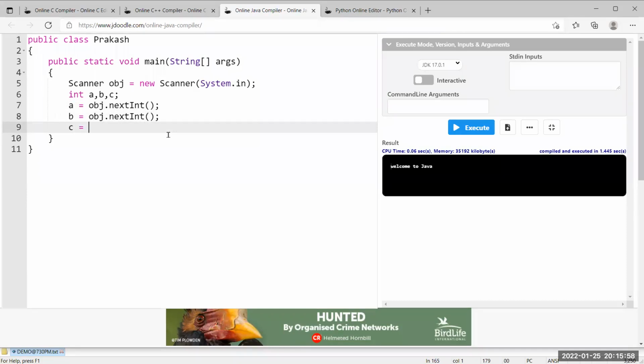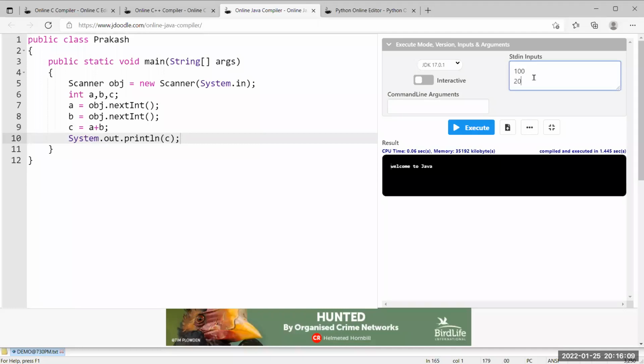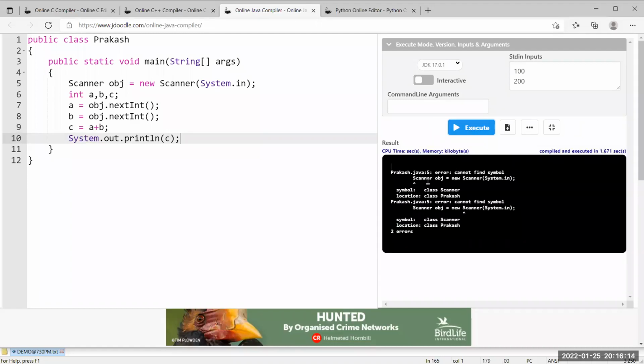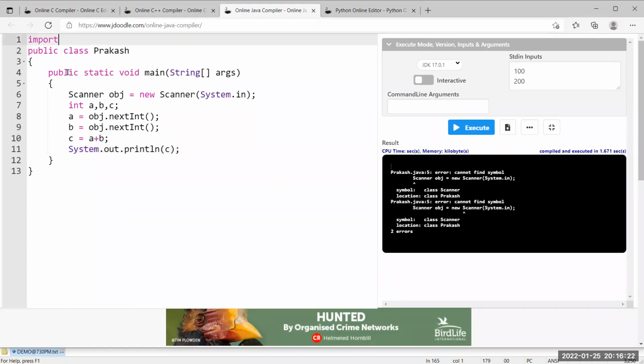So c is equal to, what is the formula? a plus b. Then I am printing System.out.println of c. That's all. I am giving input as 100 and then 200. If you click on execute, we will get an error saying, where is the Scanner class? I told you already, the Scanner class is available in one default package, java.util.*. This is the reason by default our HackerRank will include util and then io. By default it will be there in every program.